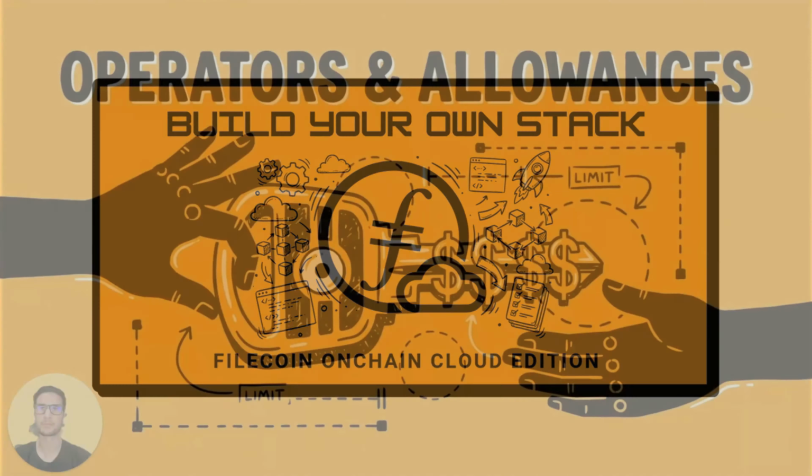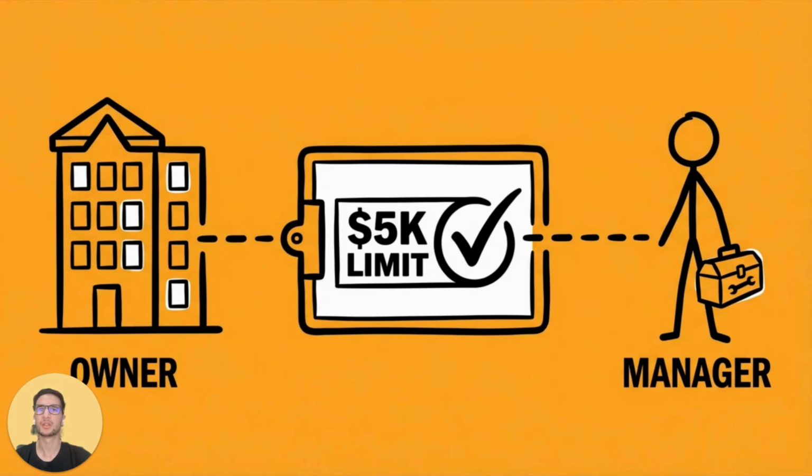Okay, so you've heard me talk about operators and allowances in the payment architecture video. But what actually are these things, and why should you care? Well, imagine that you hired a manager for your rental apartments. You want them to handle the day-to-day stuff: collect rent, pay for repairs, deal with tenants. But you probably don't want to give them unlimited access to your bank account, right?